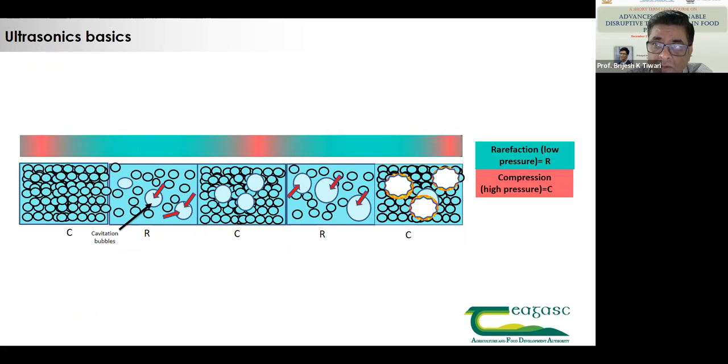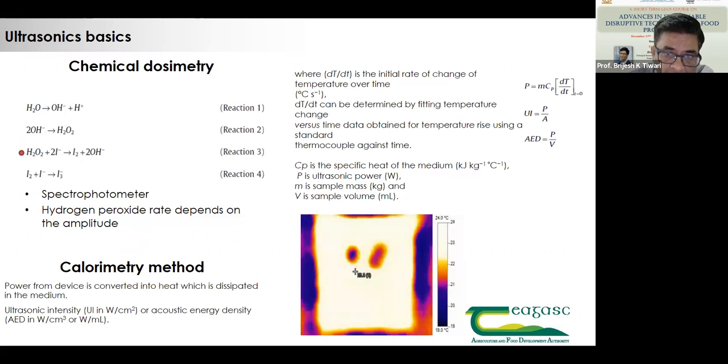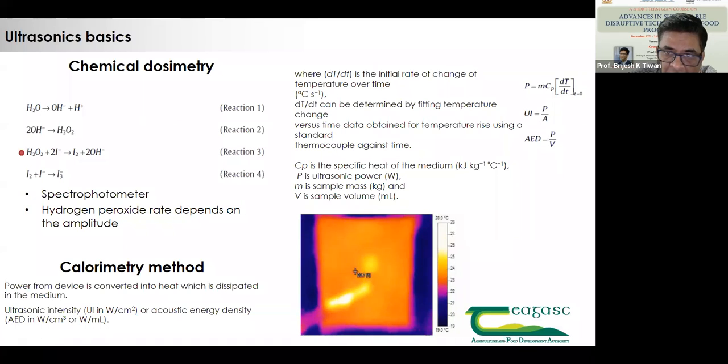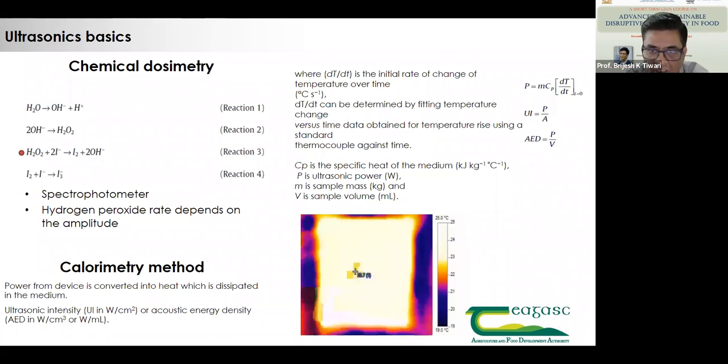Now, coming back to the dosimetry. If you see over here, this is one of those thermal images, what I was mentioning yesterday about the distribution of temperature. As you can see, when the ultrasonic system is running, the temperature is relatively constant. And as whatever is brought in, you can see the temperature is increasing with increase in ultrasonics, and the outside blue one is the chamber of ultrasound.